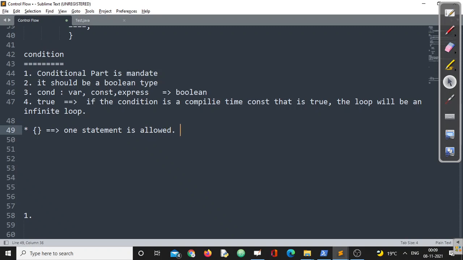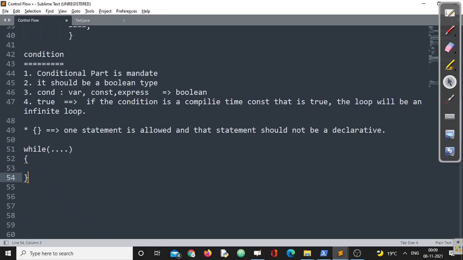But remember, if curly braces are absent, one statement is allowed, and that statement should not be a declarative statement. What does that mean? Suppose I am writing a while here, maybe with some valid condition.